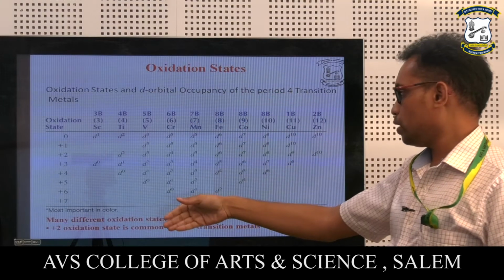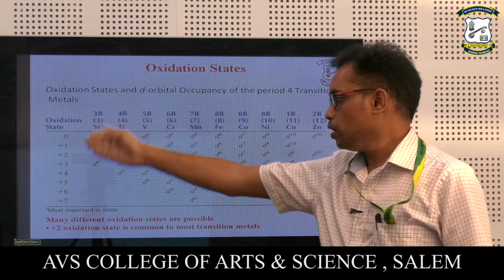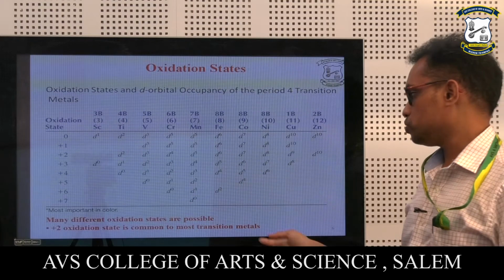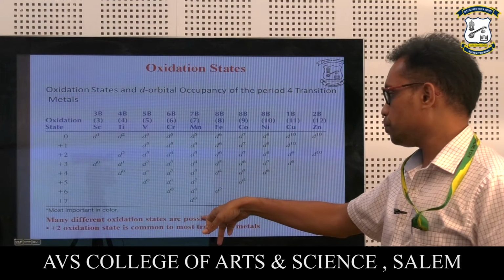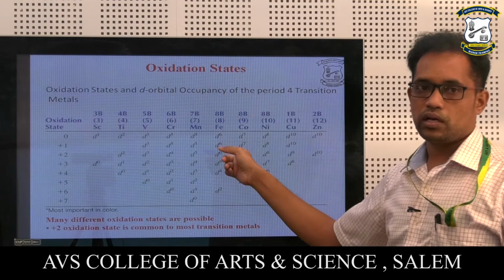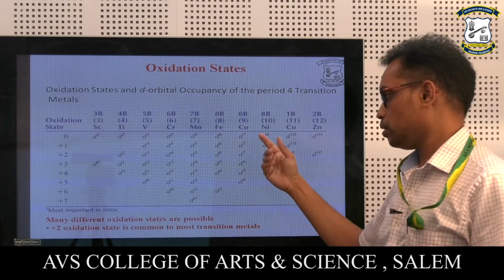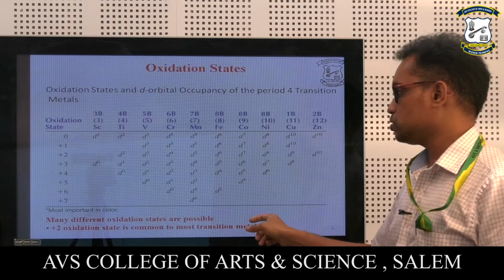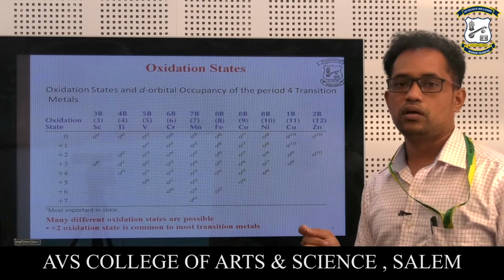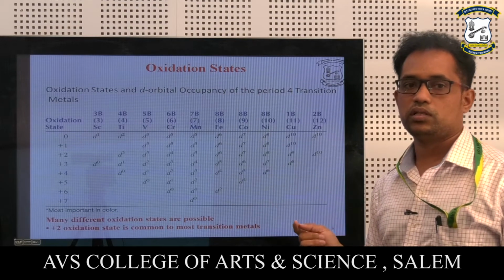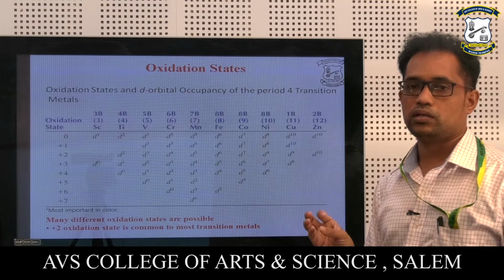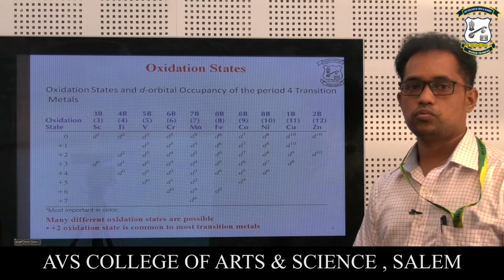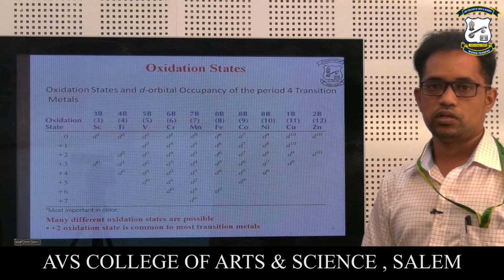So how their configuration is varying with respect to the oxidation state and how they are forming the complexes, that also they have mentioned. So many different oxidation states are possible in the case of this kind of transition metals or complexes, whatever they may be. The +2 oxidation state is common to most transition metals. We can see that most of the d block transition metals and the complexes they form possess the most common oxidation state, that is +2.